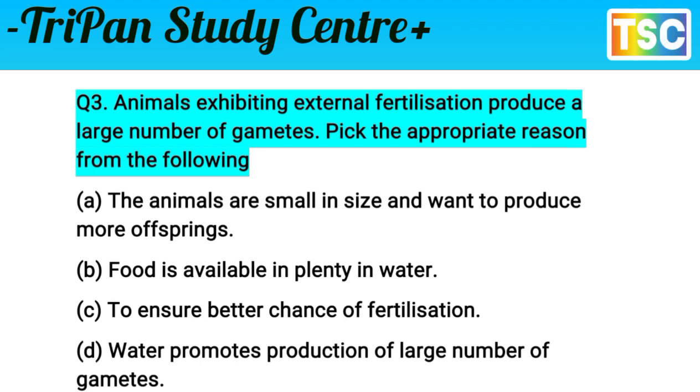It means option B is rejected. Option C, to ensure better chance of fertilization. This is a sufficient answer to this question. It means option C is correct. To ensure better chance of fertilization, option C is correct for this question. That's important. Let's see the next question.